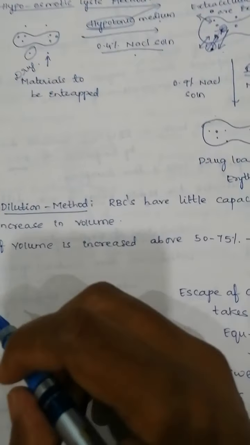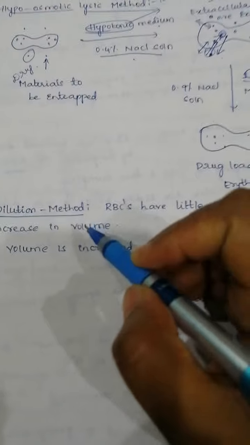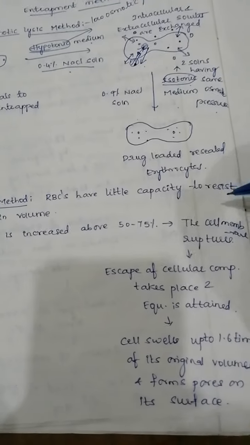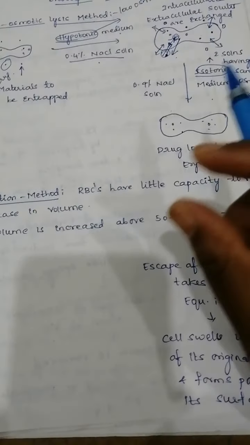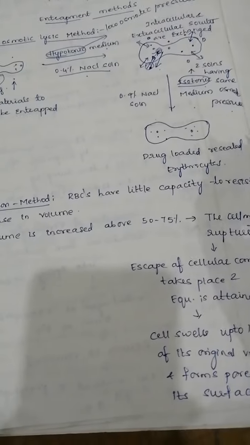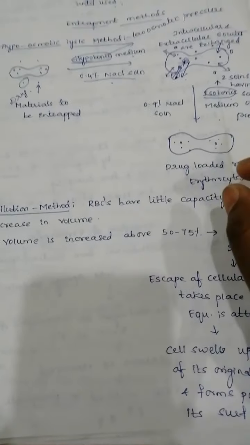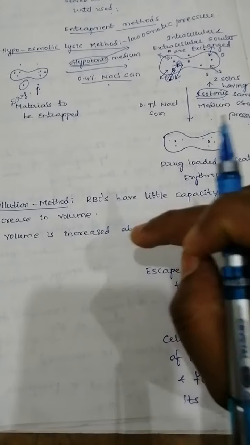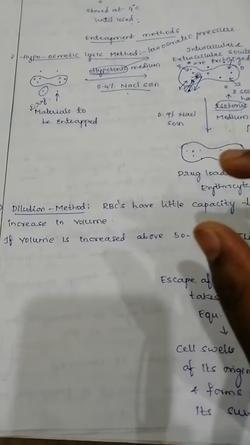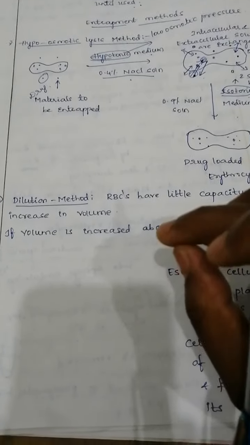Next, coming to the second method, that is the dilution method. In this, RBCs have little capacity to resist an increase in volume. The RBCs are very small, so whatever drug is used should be a very minimum. If you take a higher amount, rupturing of the cell wall will occur and the drug loading will not occur. So you have to take a limited amount of solute into the RBCs.